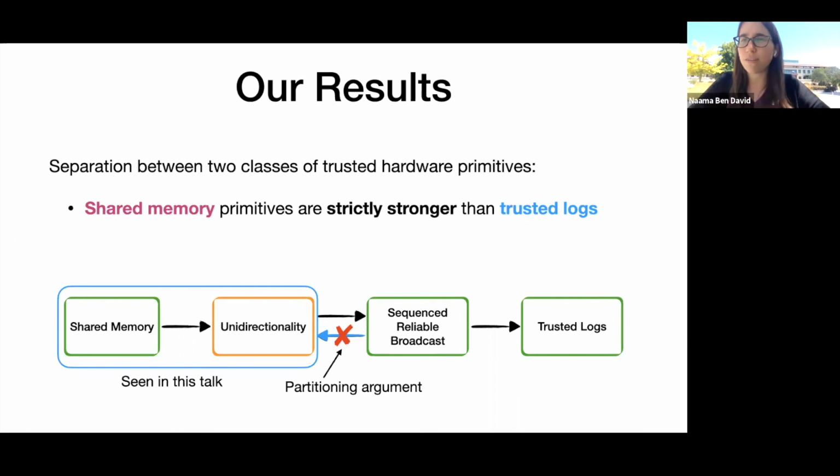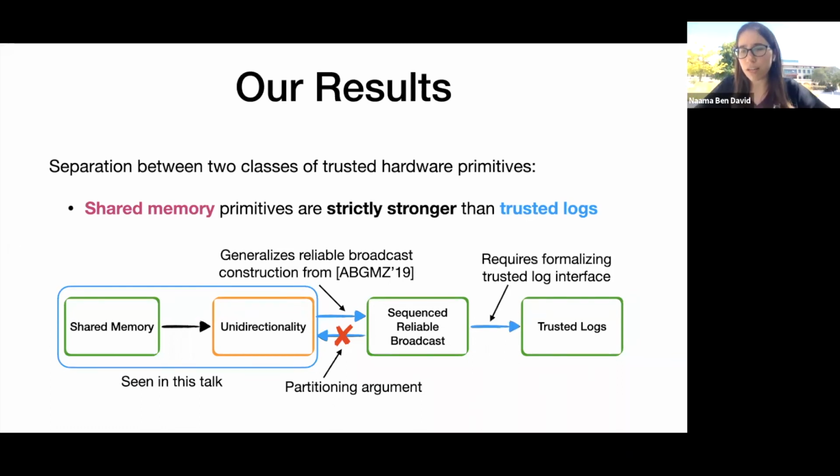This was the most technical part of the paper. Showing that unidirectionality implements reliable broadcast was a generalization of a reliable broadcast construction that appeared in that same PODC 19 paper that I mentioned. And finally, to show that reliable broadcast implements trusted logs required first formalizing what trusted logs mean in general, despite there being several different implementations.